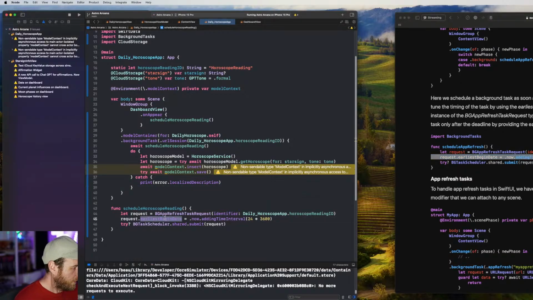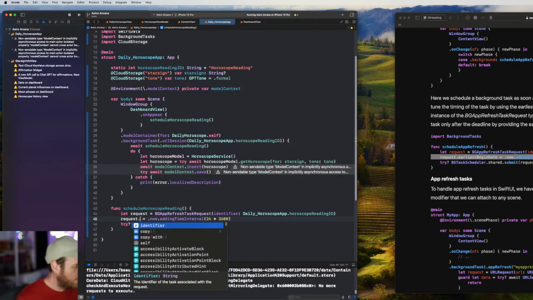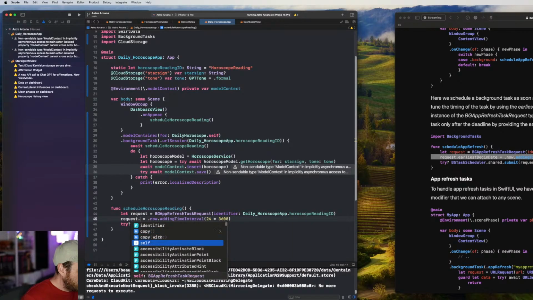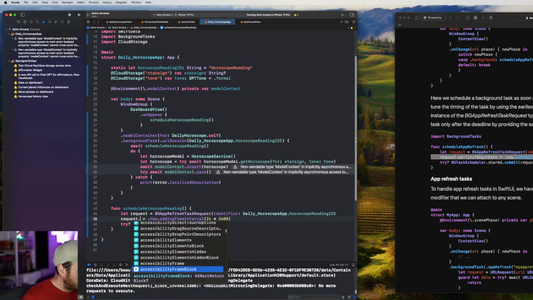So I don't know what other ones are on here. So we've got earliest begin date. Is that all we get? Do we have any others in here?